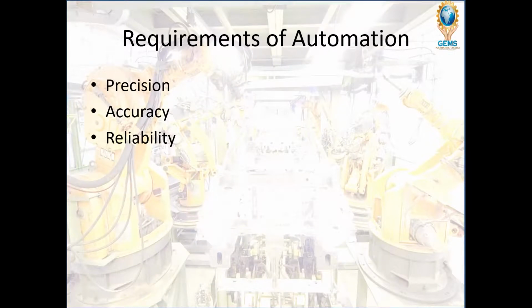Next, what are the requirements of automation? Generally the requirements of automation are precision, accuracy and reliability. When we go for industrial automation or automating a process, we look for these three factors. These three are very important factors for industrial automation: precision, accuracy and reliability.